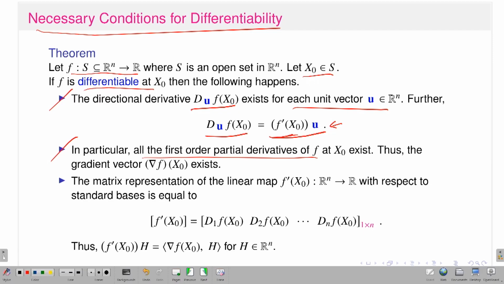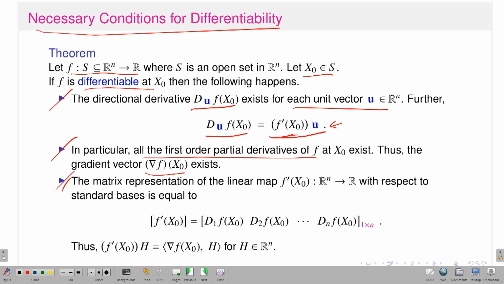Yes, if I take the direction u as the coordinate axis direction, that means all the first order partial derivatives exist. And once the first order partial derivatives exist at the point x naught, I can talk about the gradient vector. That means the gradient vector, grad f at x naught, exists, because all the first order partial derivatives of f with respect to the variables x1, x2, ..., xn exist at the point x naught. Okay. And therefore, since we know that the total derivative is a linear transformation from R^n to R, it will have a matrix representation.